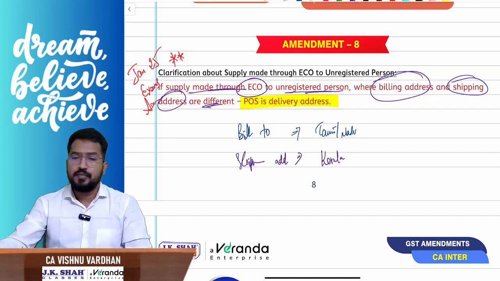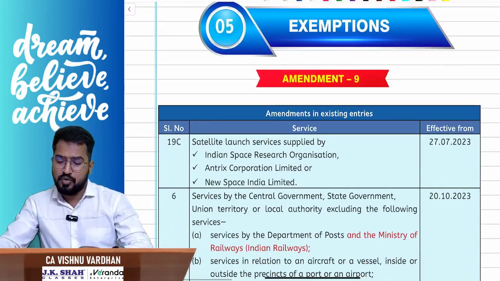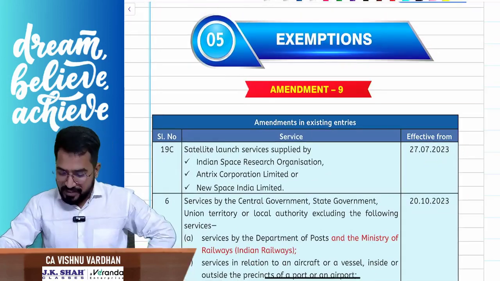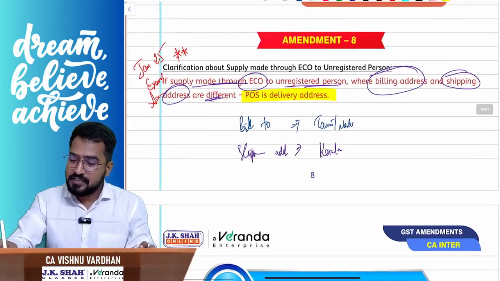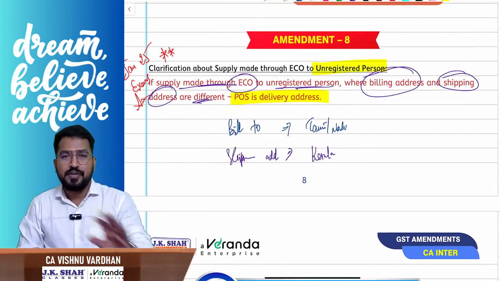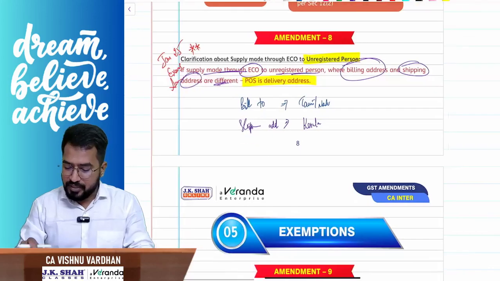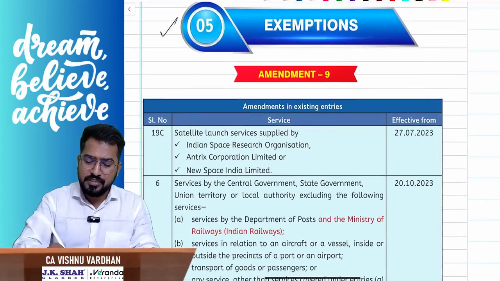With this, we are done with place of supply amendments as well. Let us move on to the next one, exemptions amendments. So let us understand, guys. I repeat here, please understand, this is purely for unregistered persons, not for any other case. Bill to ship to model only in case of an unregistered person. Right. Now let us move on to the next chapter of amendments, that is exemptions.